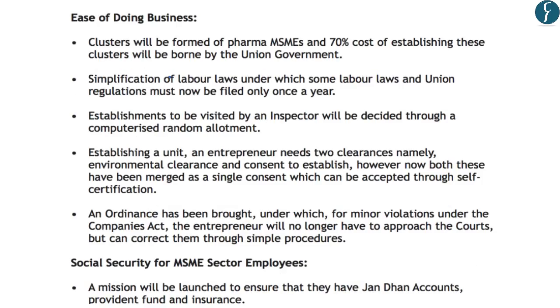Now, regarding the steps taken for ease of doing business, the government has decided that clusters will be formed for pharmaceutical related MSMEs, and 70% of the cost of establishing these clusters will be borne by the union government. Further, the simplification of labor laws will be undertaken. Further, there is a provision of regular inspection which will be decided through computerized random allotment. Further, an ordinance has been brought under which, for minor violations under the Companies Act, the entrepreneurs will no longer have to approach courts, and they can correct their violations through simple procedures. And this will help in easing the business for MSME sectors.